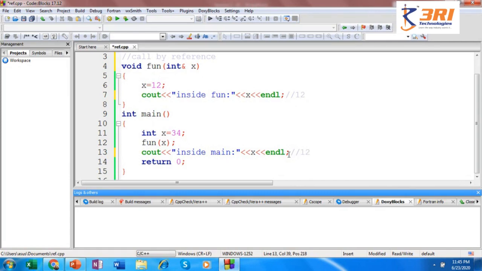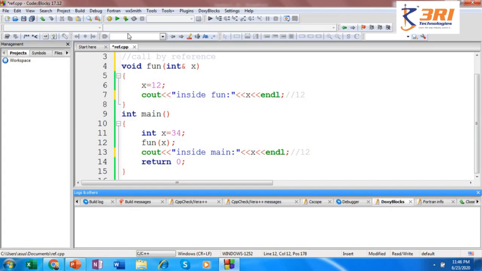That is, if you're calling a function by reference or if you're passing an argument by reference, whatever changes you make to the formal parameter will be reflected onto the actual parameter because it is passed as reference. And we have seen in the reference variables topic, whatever changes you make to the reference variable will be reflected onto the existing or the actual variable.